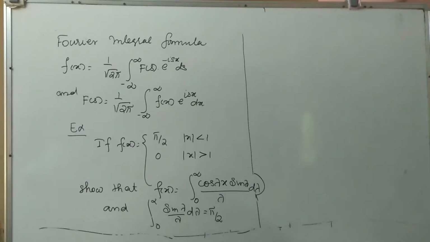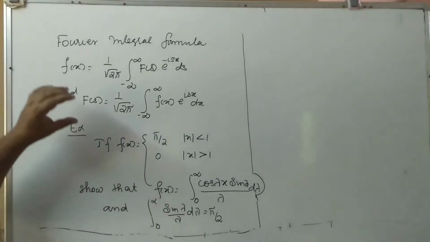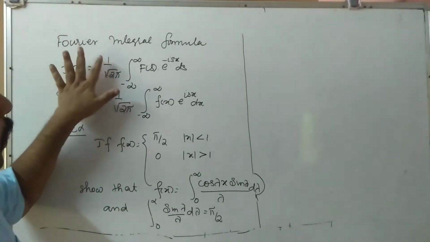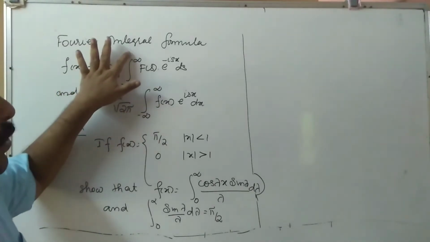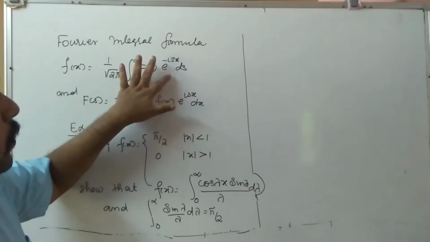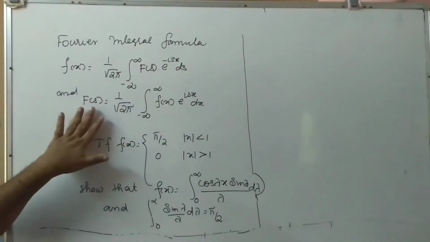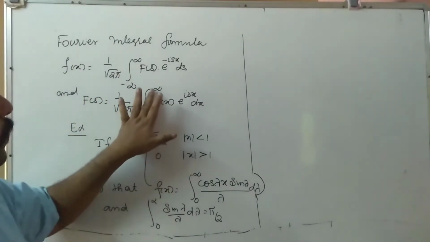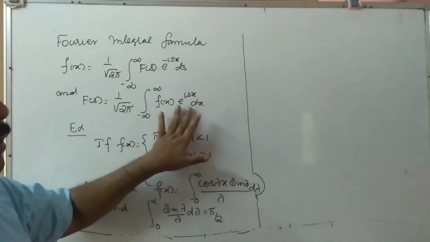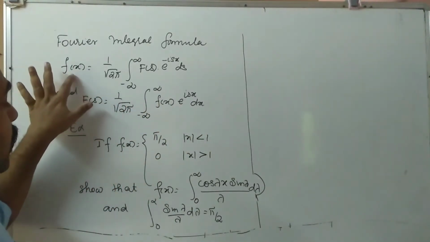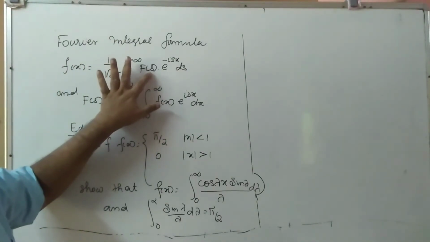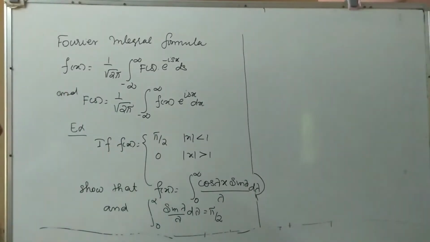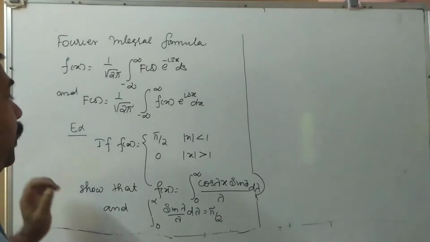So let us do this problem. For that we need these two formulas. What is the formula here? f of x is equal to 1 by root 2 pi integral minus infinity to infinity capital F of s e raised to minus isx ds, and capital F of s is equal to 1 by root 2 pi integral minus infinity to infinity f of x e raised to isx dx. So to find this f of x, we need a capital F of s. That capital F of s can be found by this formula. So starting from here, before that, what is the function?